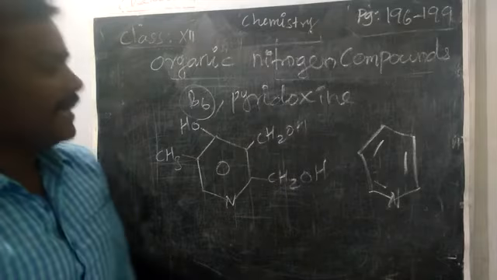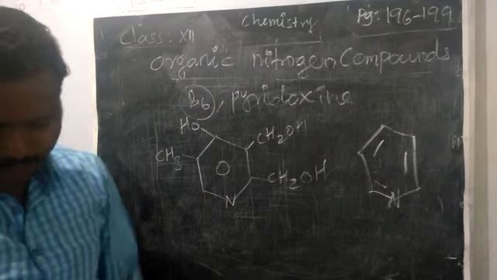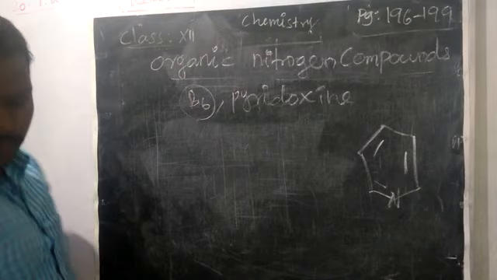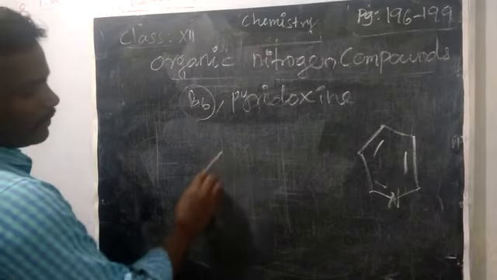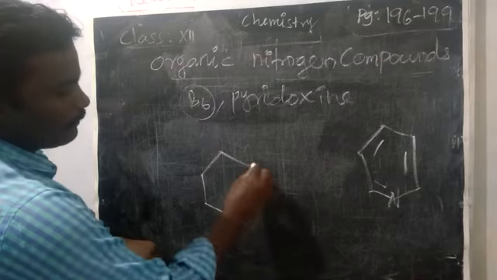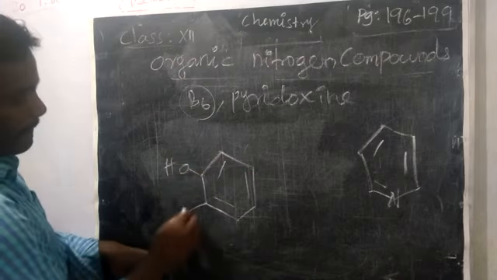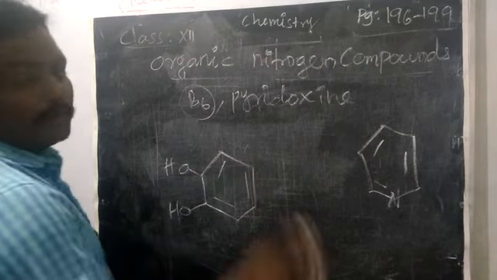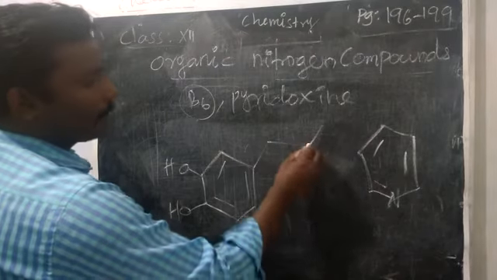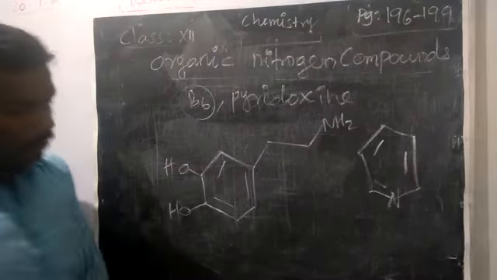Okay, there are many other chemical compounds also used for medicine purposes. See another one, dopamine. Two OH groups with one side branch, with an NH2 amine group.